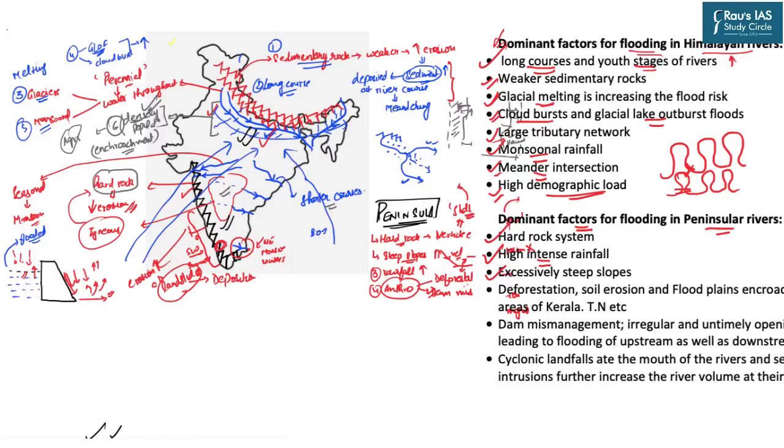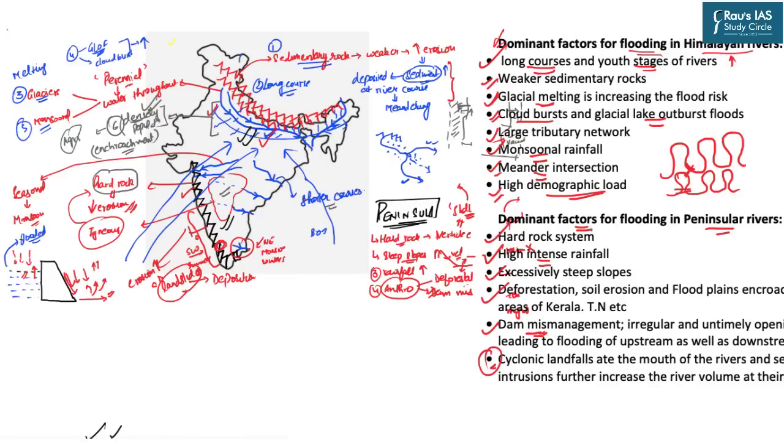Next, the excessively steep slopes of the Western Ghats increase the kinetic energy of the rivers, and as soon as those rivers hit the plain areas, the water spills in the lateral direction. Deforestation, soil erosion, and floodplain encroachment activities further increase the flood proneness of these areas. We have also discussed the particular issue of dam mismanagement. And yes, this factor is also very important